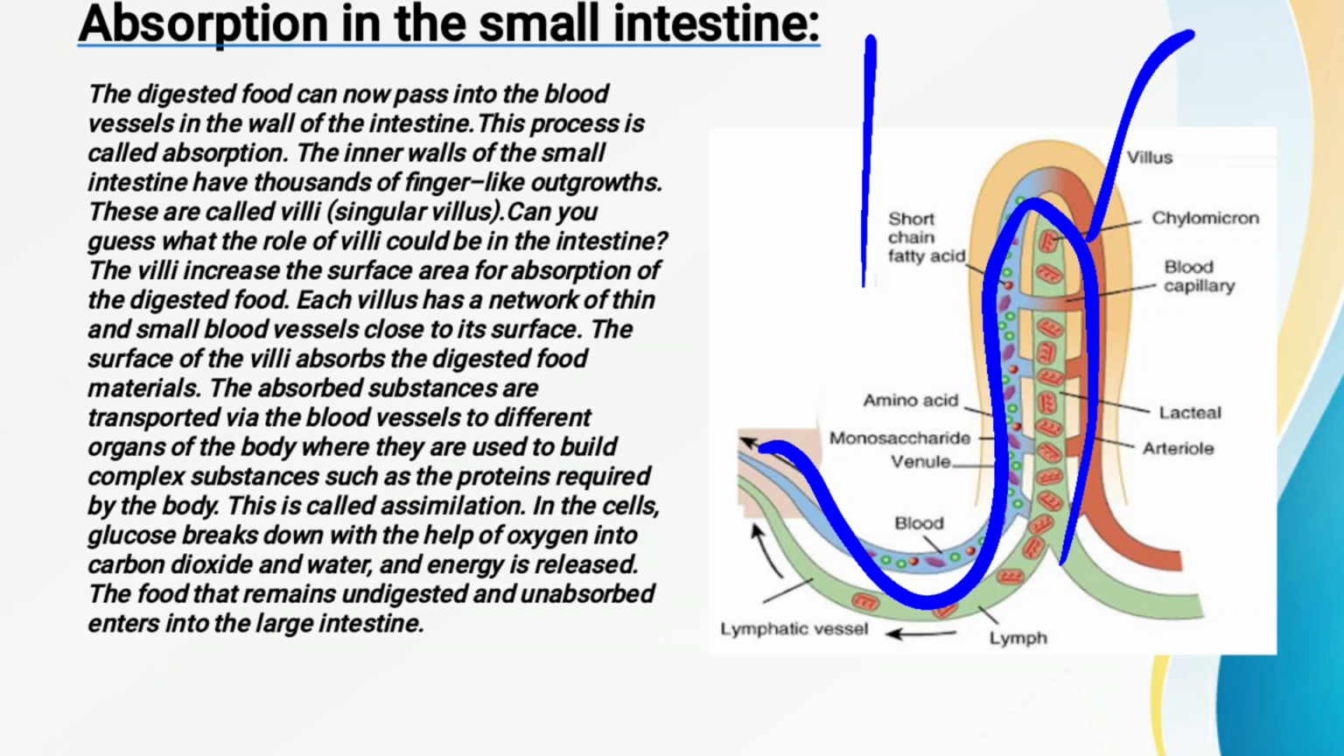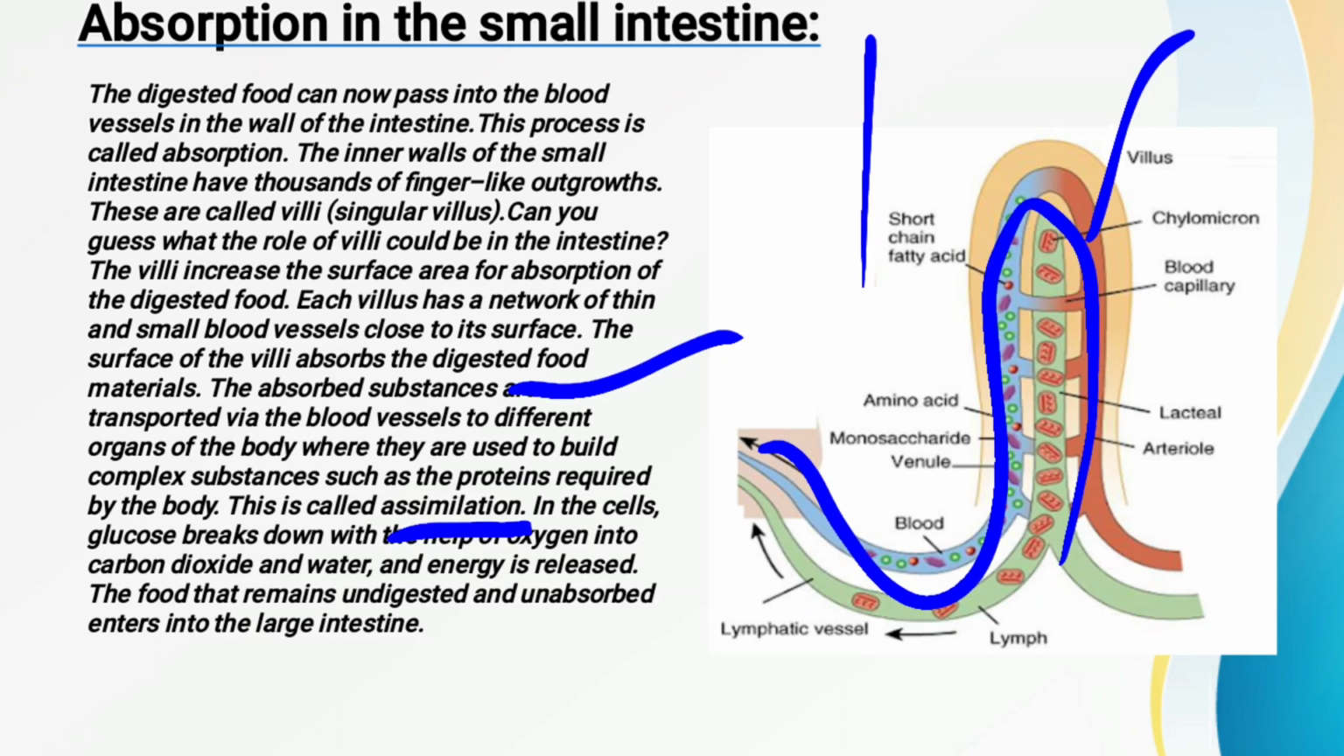Now once the food is absorbed, this absorbed food is also transported to the different organs with the help of blood vessels. When the food is transported to the different organs with the help of blood vessels, this process is called assimilation.